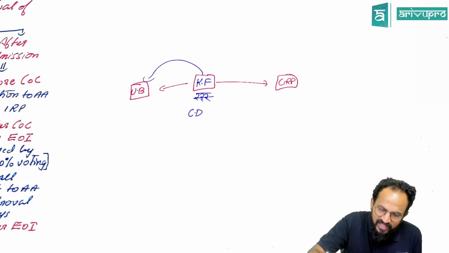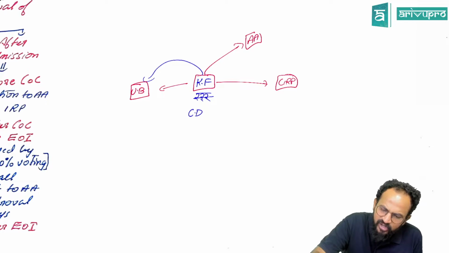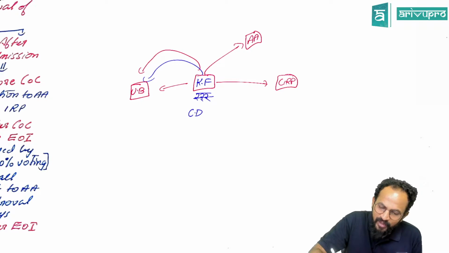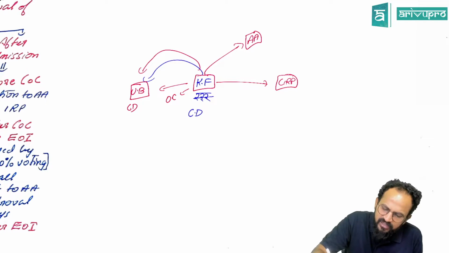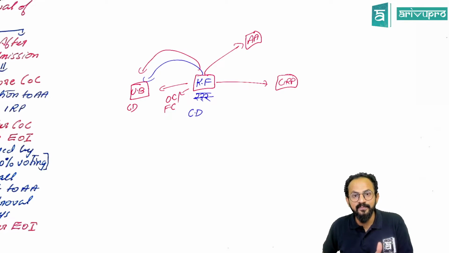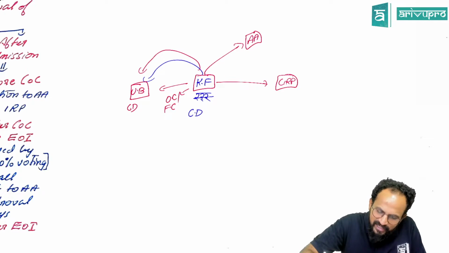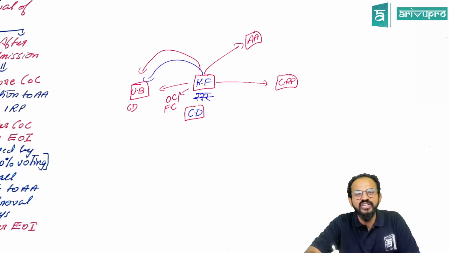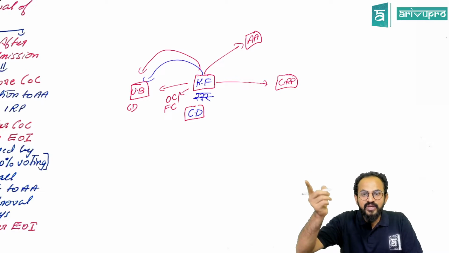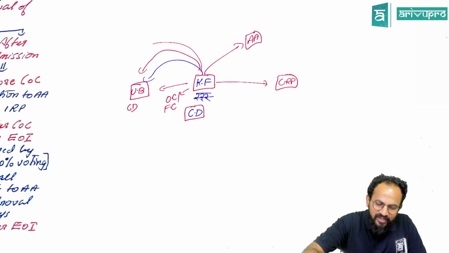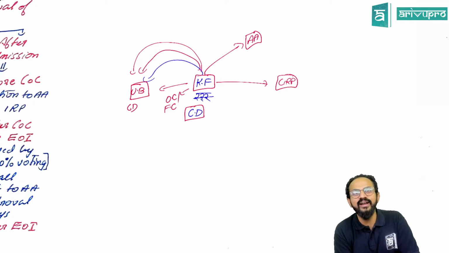So, sir, can Kingfisher go and file an application with the adjudicating authority against another person, because this person becomes a corporate debtor and this person becomes an operational creditor or a financial creditor, as the case may be, whether he has given stock or money? Sir, what was the difficulty? You directly said a corporate debtor cannot initiate CIRP. That means you cannot recover the money from whomsoever you had given to. You cannot initiate on others.